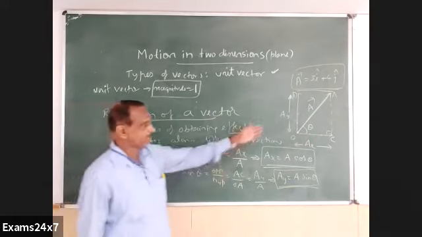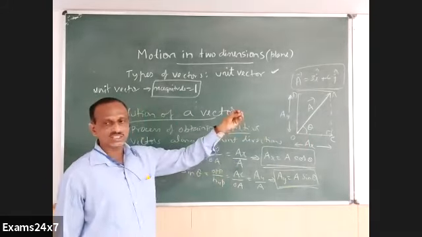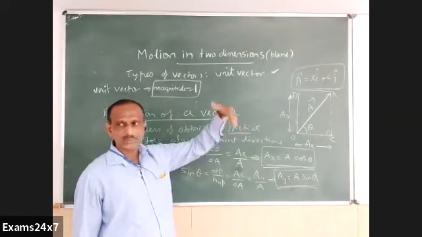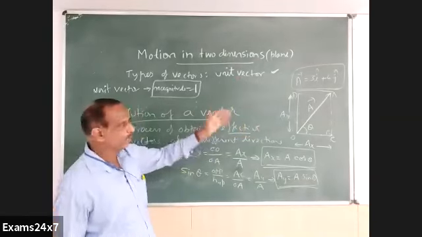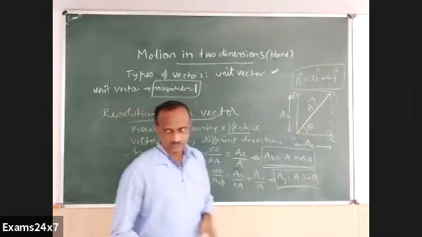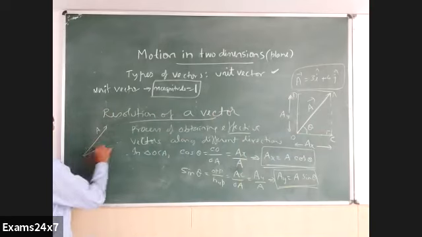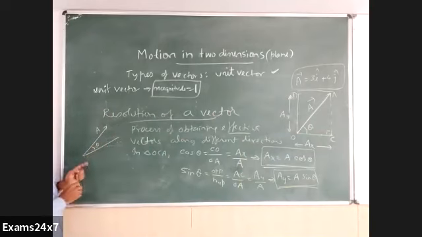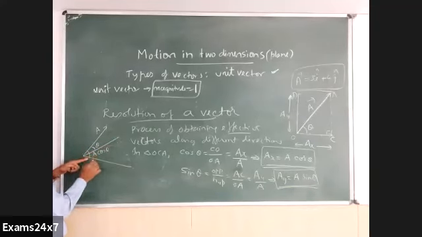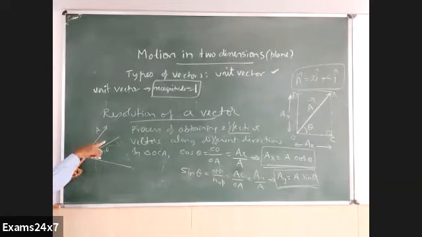Two components I mentioned now, but actually the number is not restricted to 2. It can be infinitely many different components. Components are not just along X and Y directions. For example, if I take a vector A this way with an angle theta for some other direction, here also it is A cos theta. If I take a different angle, something like this is A cos 20 degree, this is 30 degree, A cos 30. A cos 30 is different from A cos 20.